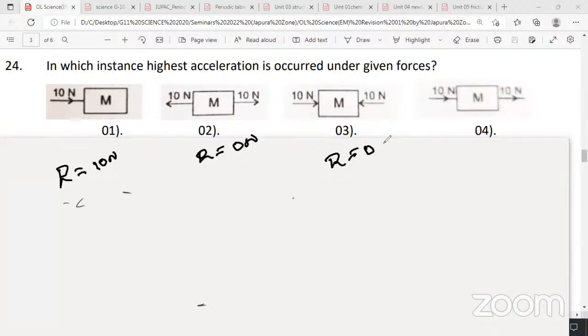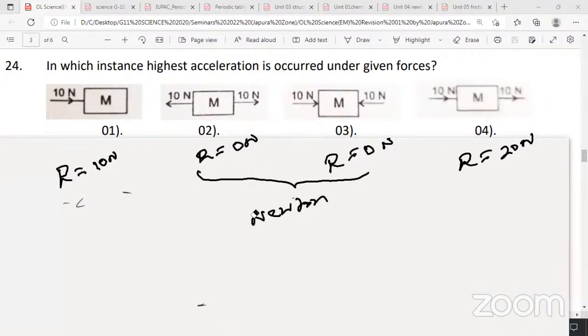Resultant force 0 means what? Newton's first law. Object is at rest or travels with uniform velocity. If forces are balanced, object is at rest or travels with uniform velocity. Last one, you can see the resultant force will be 20 Newton. You can put a curly bracket for the second and third. Forces are balanced, resultant force 0, unbalanced force otherwise.